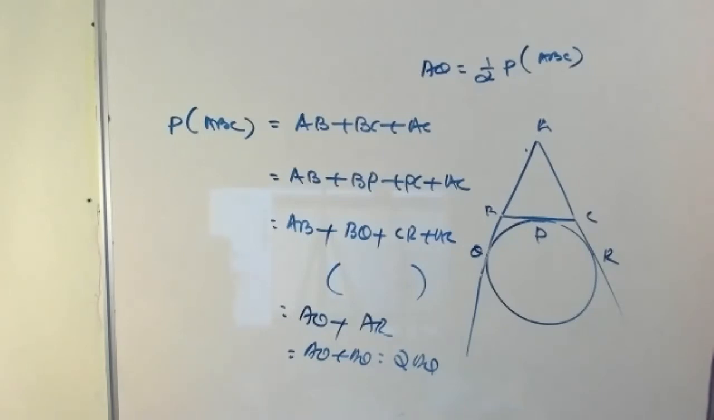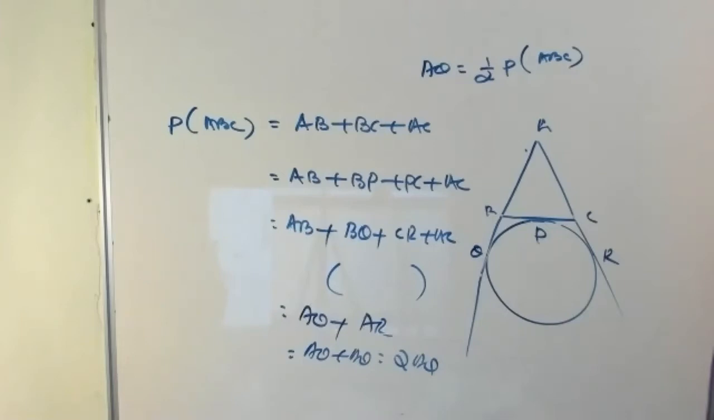In bracket, BP equal to BQ, comma, CP equal to CR. Same bracket, tangents from an external point are equal.